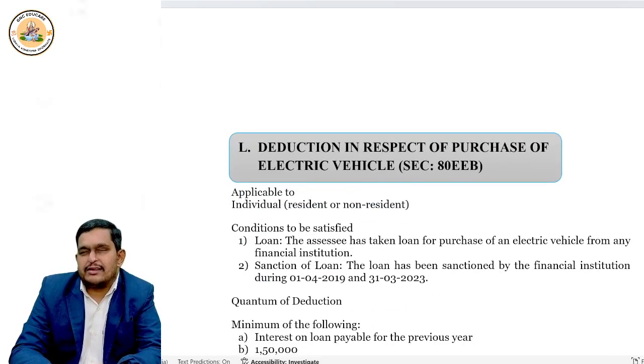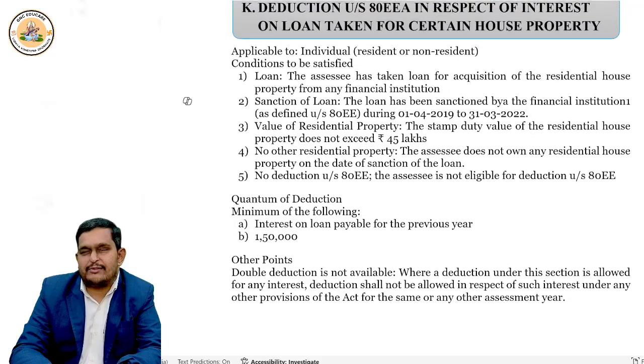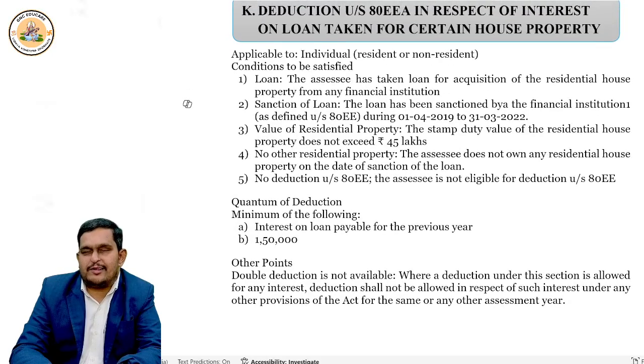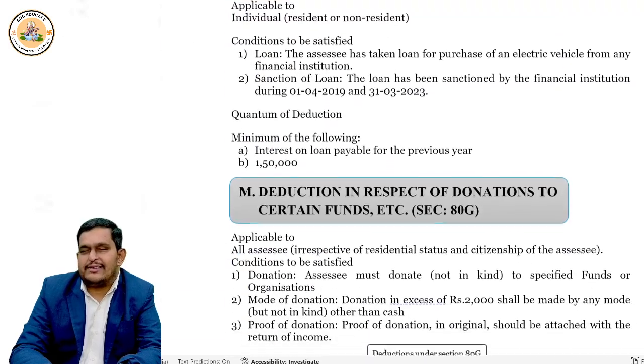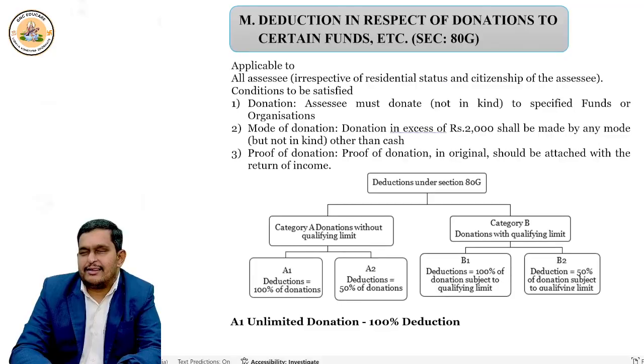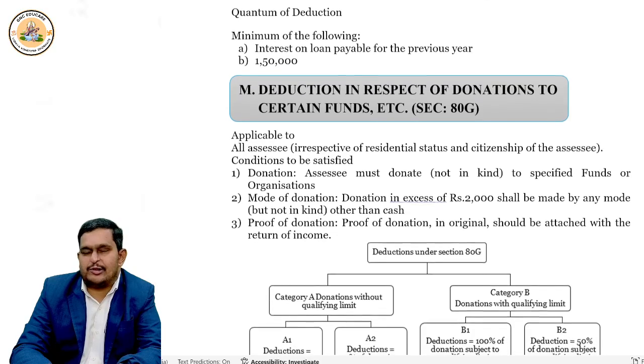But please remember, the donation should not be in kind. That means if you give a donation of any assets, say I gave a donation of my shirts which I used earlier, this type of thing which you give as donation in kind is not allowed as deduction here.